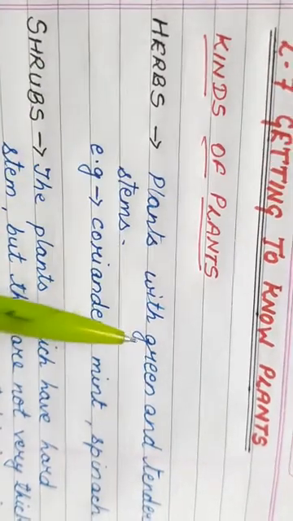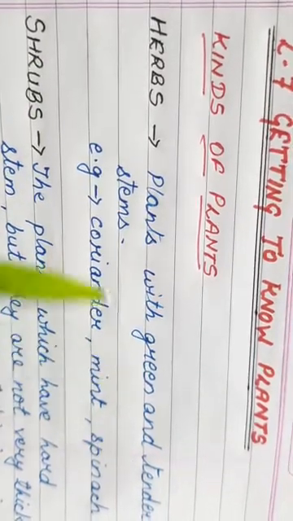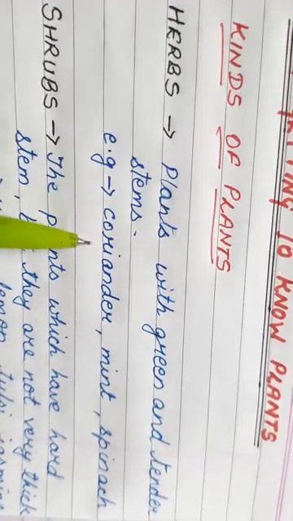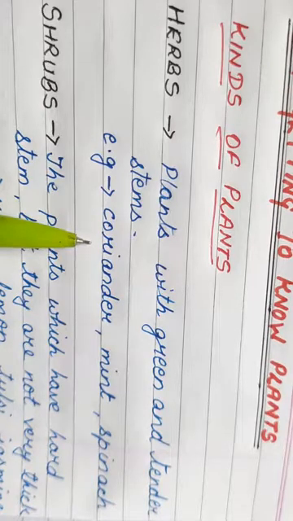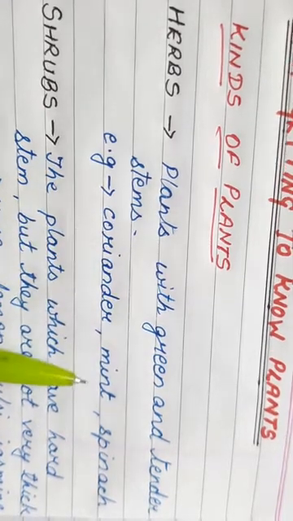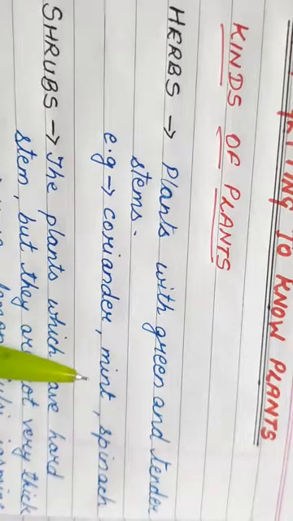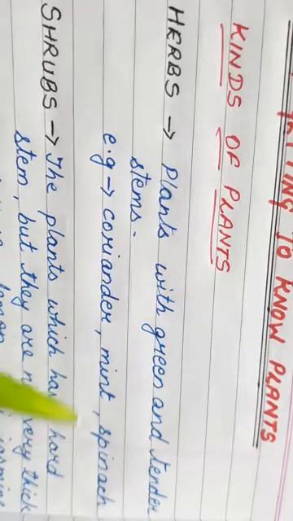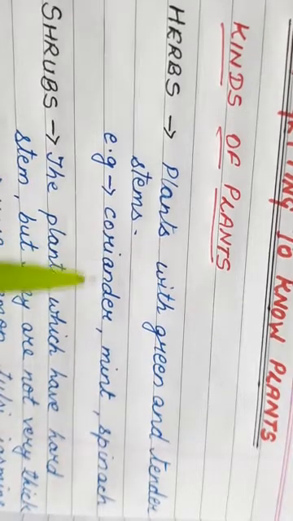Plants with green and tender stems are called herbs. Like for example, coriander. What is coriander? You all know coriander is dhania patta. Mint. What is mint? Mint is pudina. Spinach is palak.